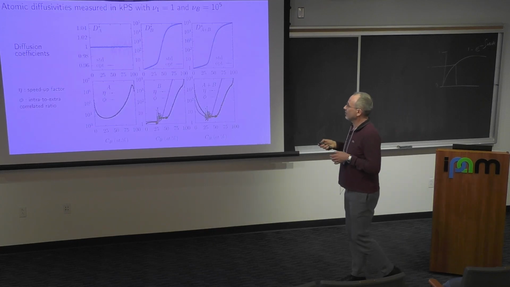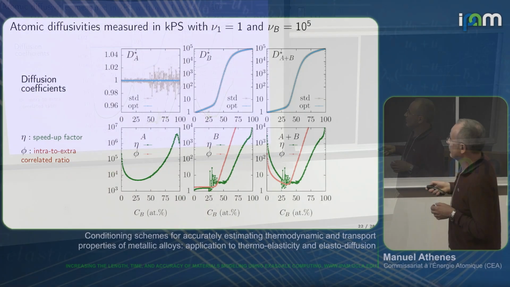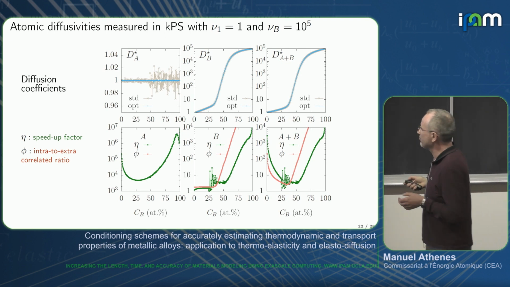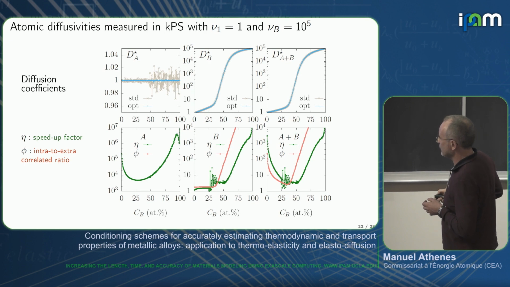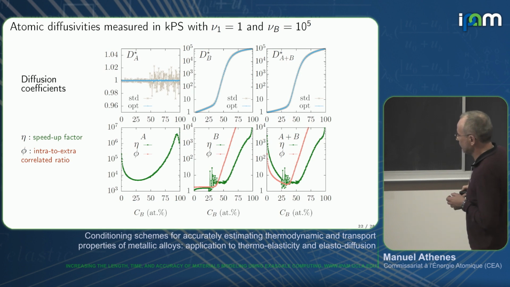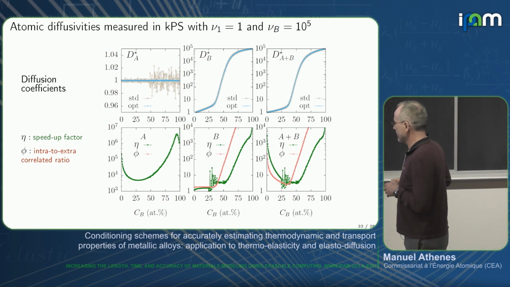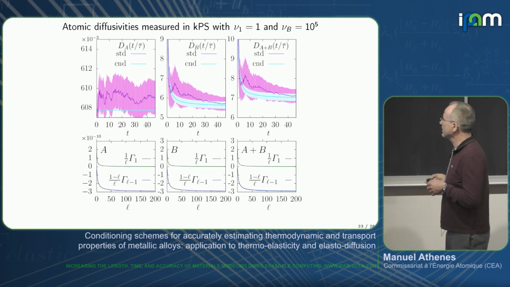And so when we apply the law of total diffusion with trapping, here the frequency of exchange of the vacancy with the B atom is 10 to the power 5, so it's strong trapping. You can see that we can compute the diffusion coefficient with the method, and we have, again, a significant speed up of the simulation, except for the fast diffusing atoms at low concentration, where the speed up is not as important, but this is, again, the fast diffusing atom, so it's less problematic.